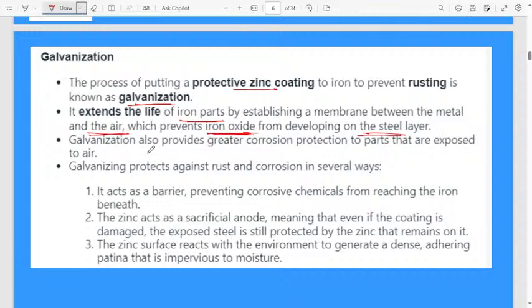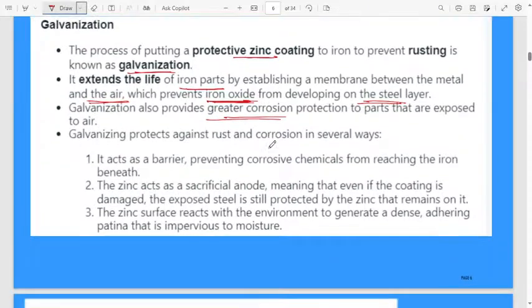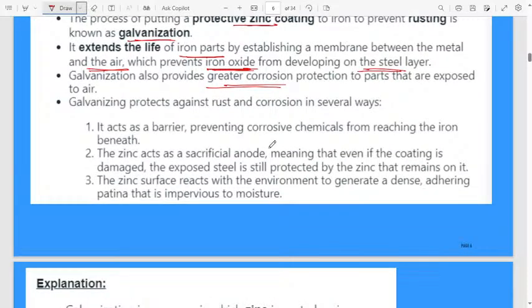Galvanization also provides greater corrosion protection to parts that are exposed to air. Even iron will get rust, it will get corrosion also. Galvanizing protects products against rust and corrosion in several ways. It acts as a barrier preventing corrosive chemicals from reaching the iron beneath.